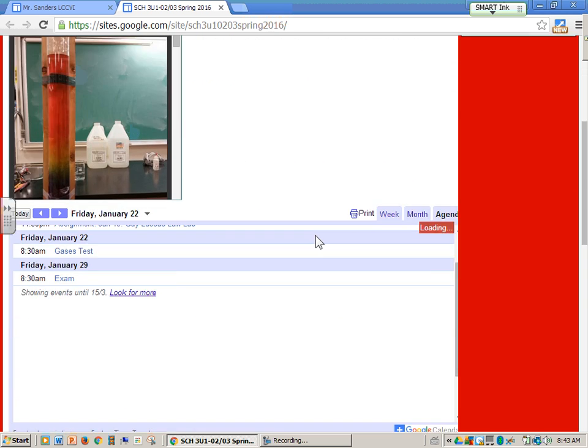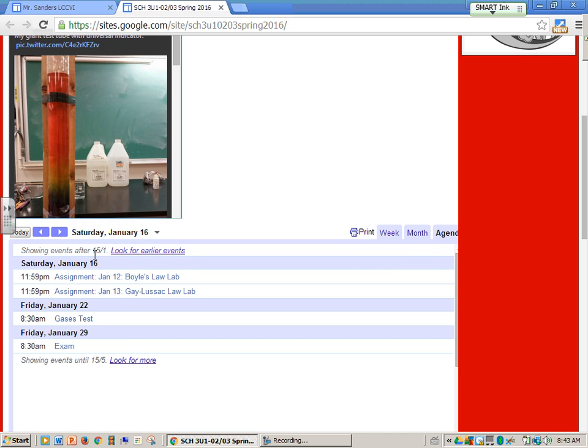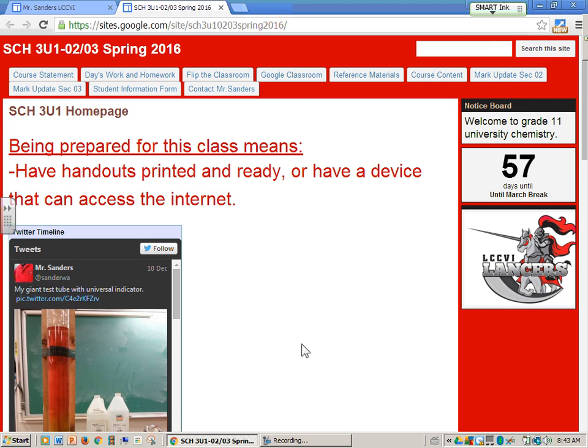Again, my Twitter feed is on it, and again, I have a calendar, but this time I put the calendar in more of an agenda view, and you can see at the end of this semester, we've got some labs due, a test, and the exam is coming up. All right. On the right-hand side here, you can see I've got a notice board where sometimes I type some information. But now that I use Google Classroom, a lot of information goes on Google Classroom. This is just a countdown for various things like March break, et cetera.